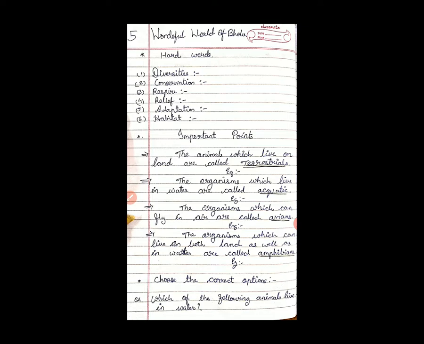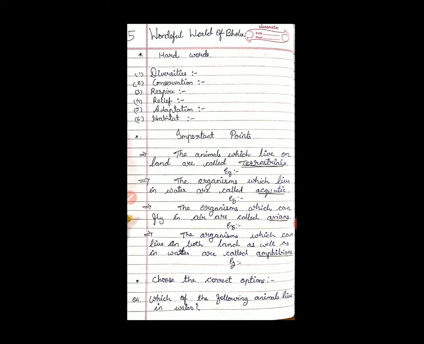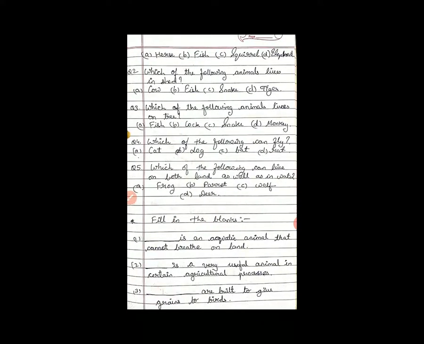Your options are horse, fish, squirrel, elephant. What is the answer? Yes, the answer is fish.